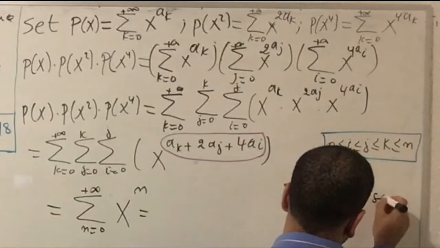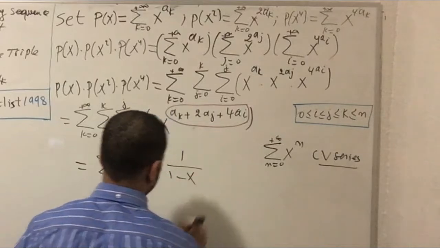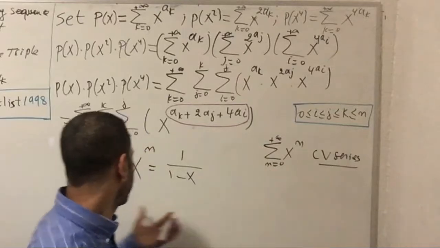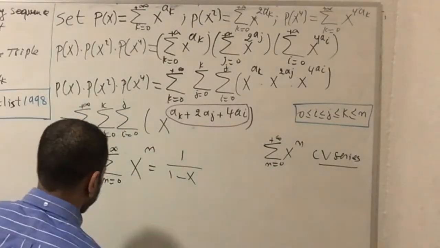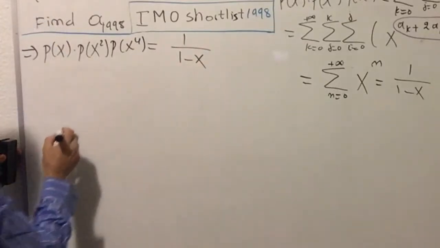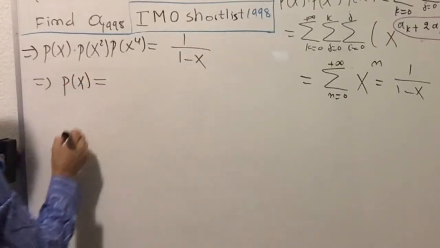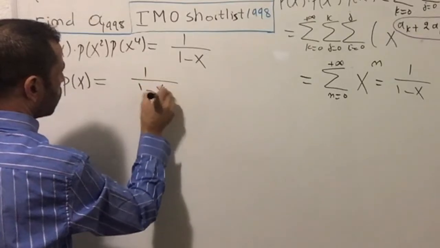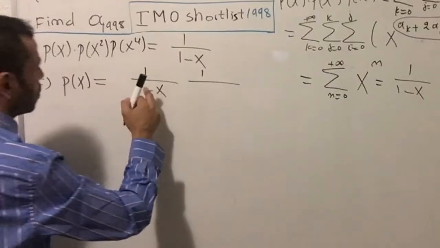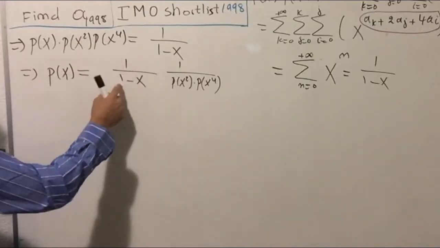This is a convergent geometric series, equal to 1 over 1 minus x.